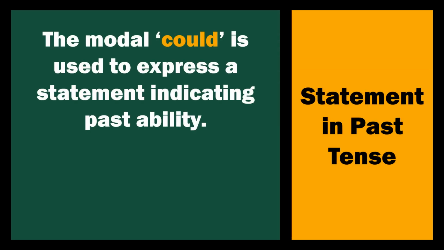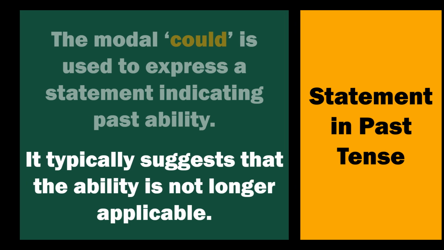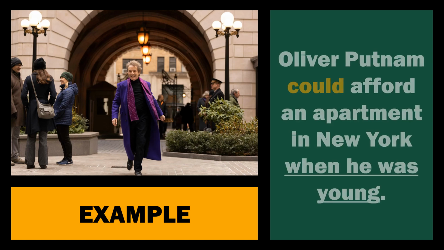Statement in the past. The modal could is used to express a statement indicating past ability. It typically suggests the ability is no longer applicable. Example, Oliver Putnam could afford an apartment in New York when he was young, implying that he no longer can afford an apartment in New York.